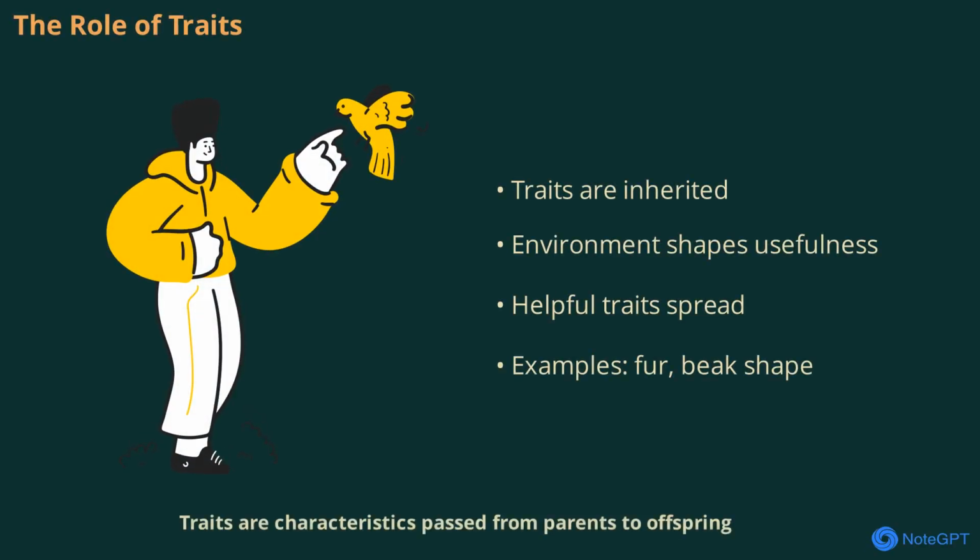Traits are characteristics passed from parents to offspring. These can include things like fur thickness, beak shape, or even behaviors. Some traits help organisms survive better in their environment, while others may not be as helpful. The environment determines which traits are beneficial. For example, thick fur is useful in cold climates, while a long beak might help birds reach food in hard-to-access places. Over time, traits that help survival and reproduction become more common in the population.